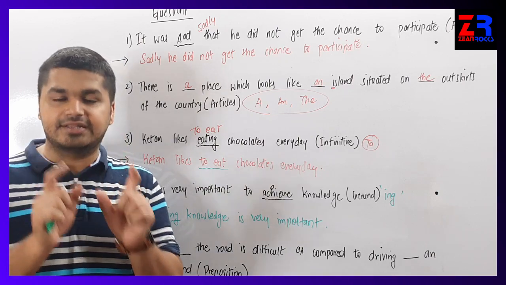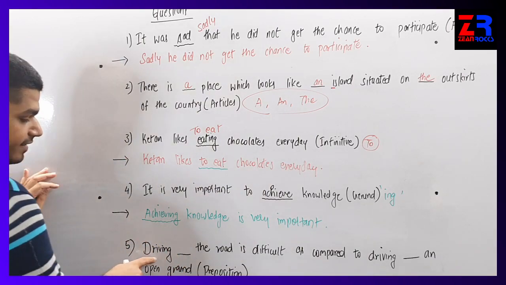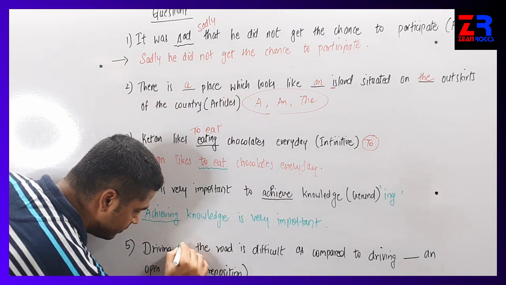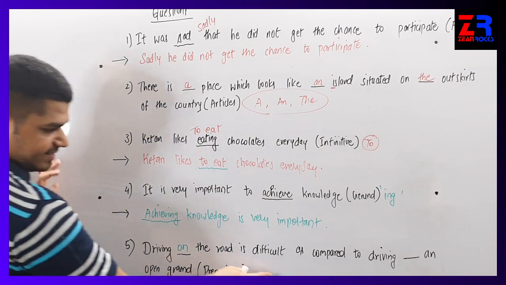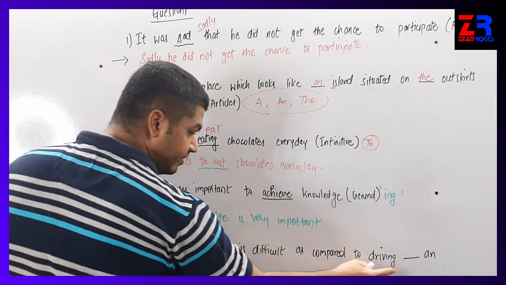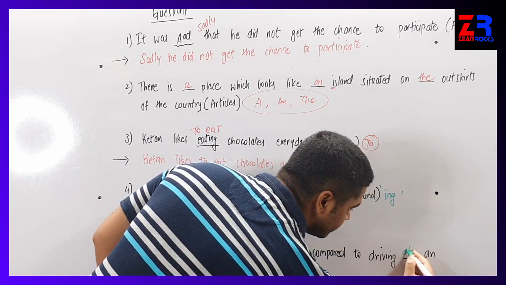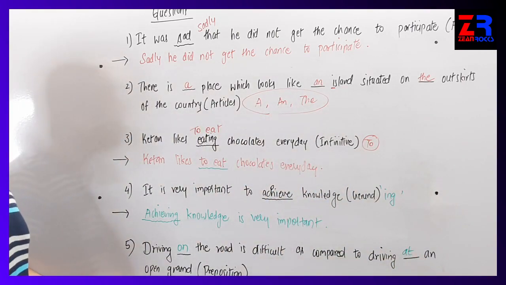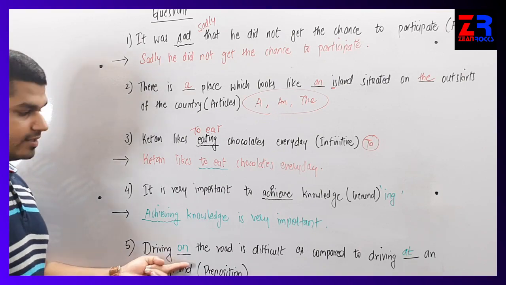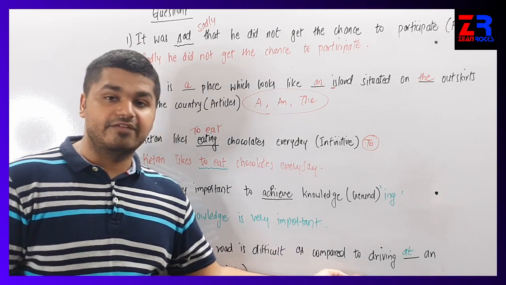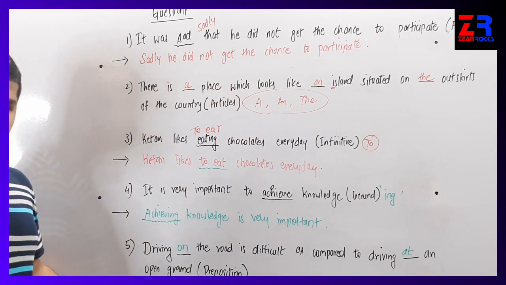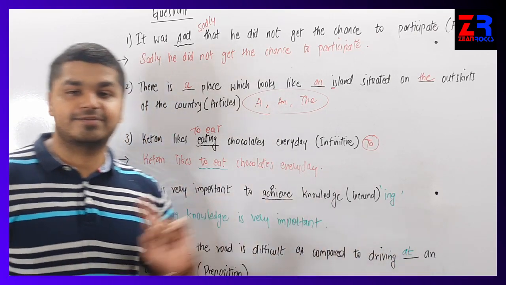So: driving on the road is difficult as compared to driving at an open ground. I have used two words, on and at.